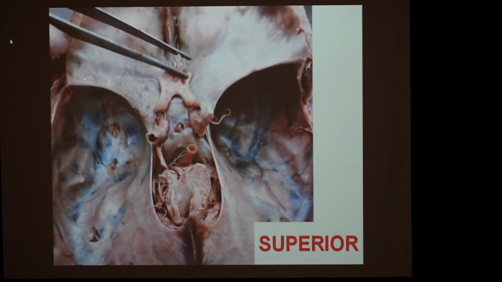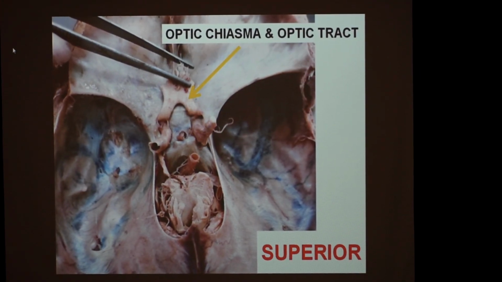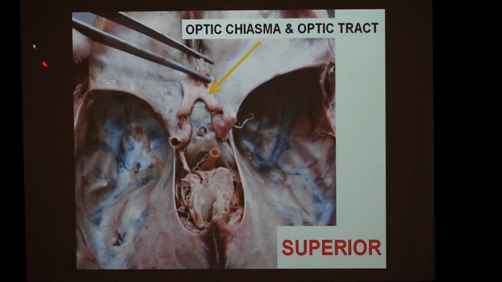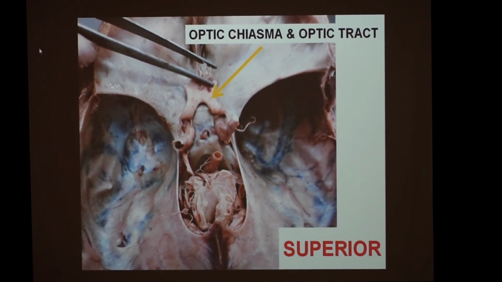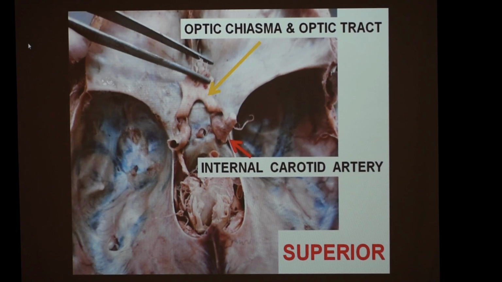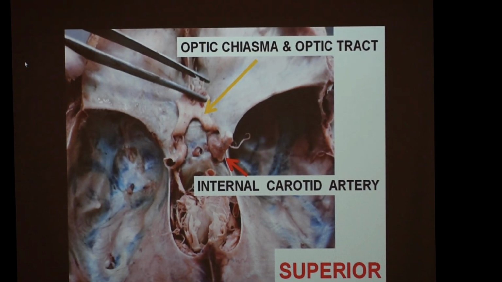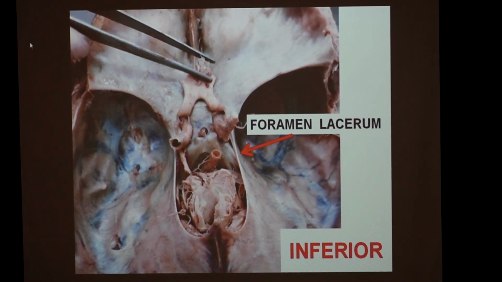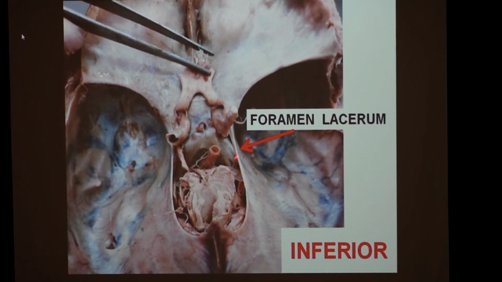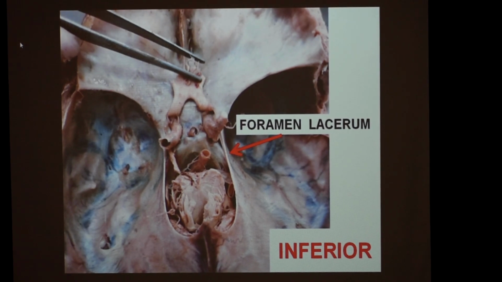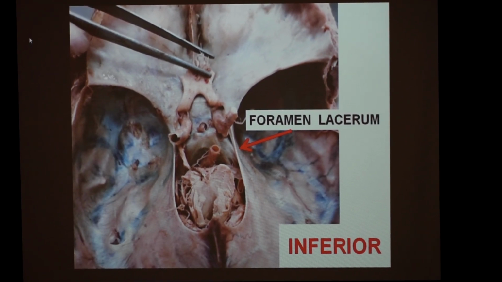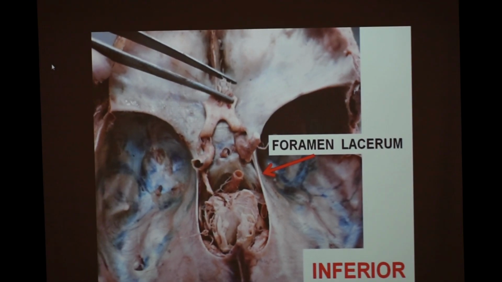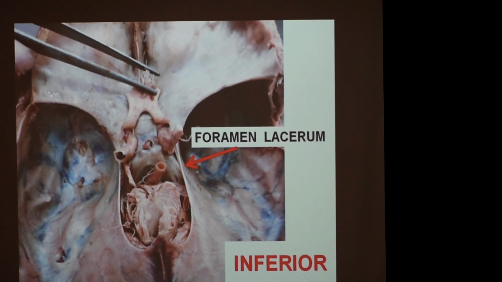So the superior relations of the cavernous sinus include the optic chiasma and the optic tract, and the artery is the internal carotid artery. So that is the superior relations. The inferior relations has one important area, that is the foramen lacerum, through which the internal carotid artery comes into the cavernous part of the cavernous sinus.